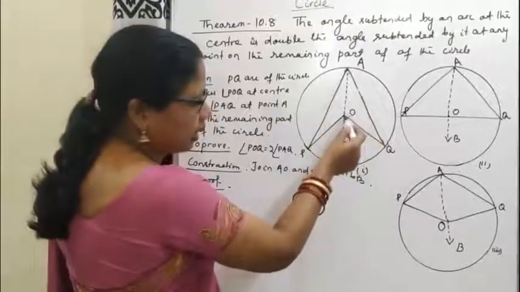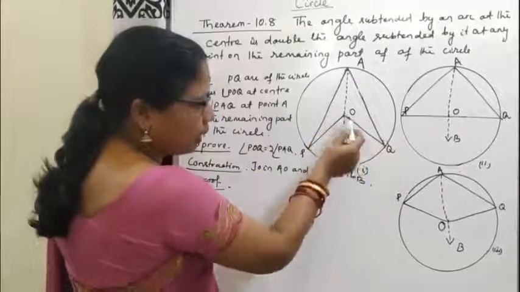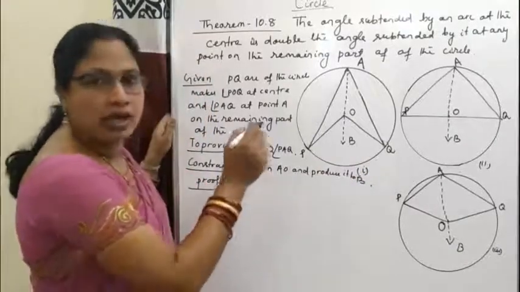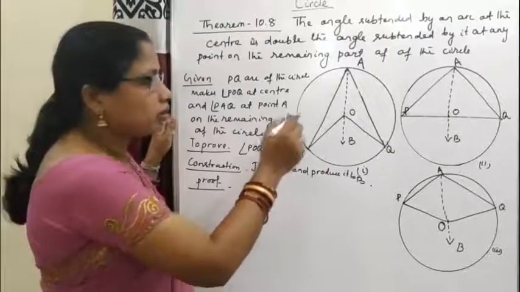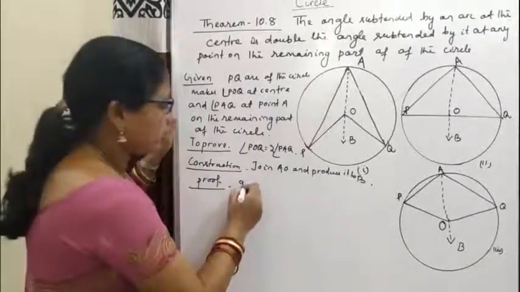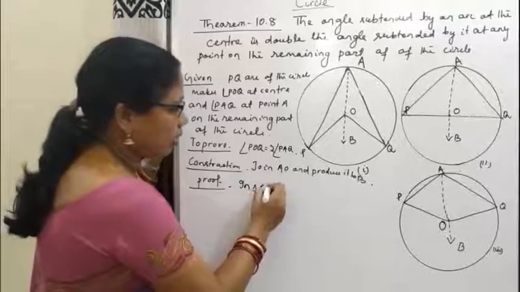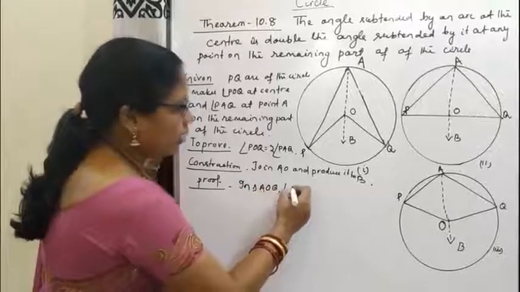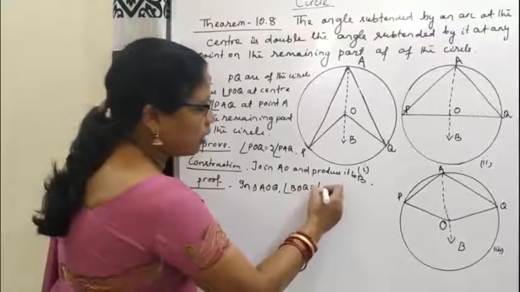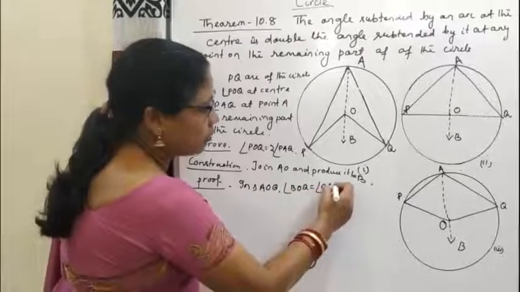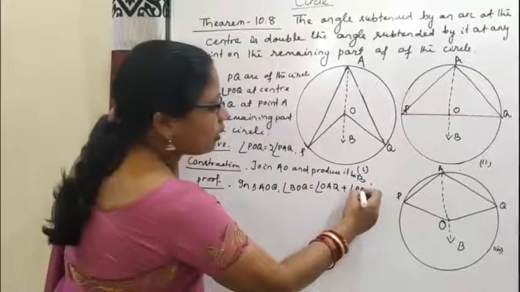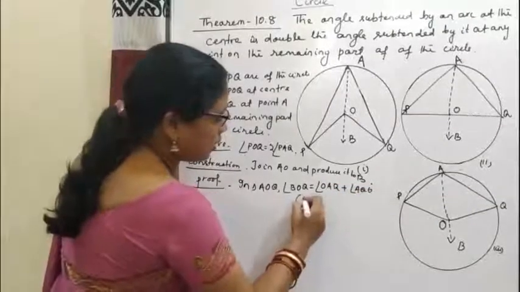In triangle AOQ, BOQ is the exterior angle, and we know that the exterior angle is equal to the sum of two interior opposite angles. So in triangle AOQ, angle BOQ is equal to angle OAQ plus angle AQO.